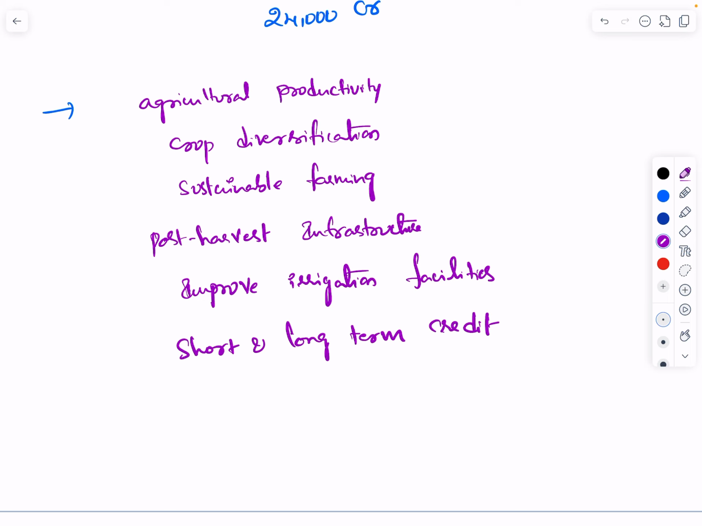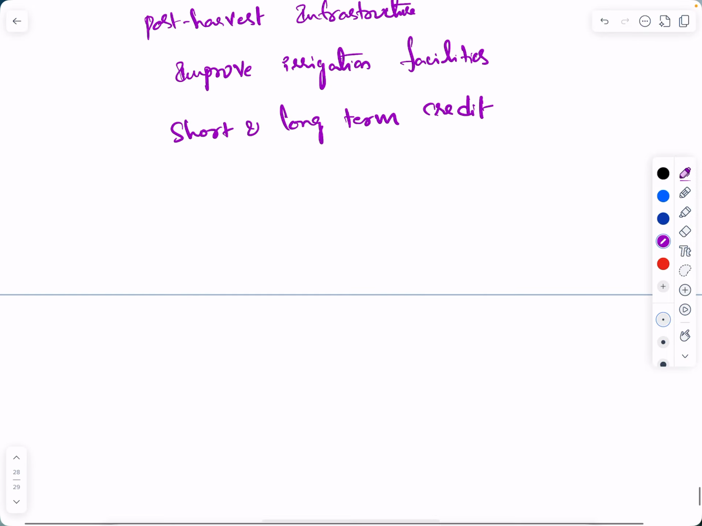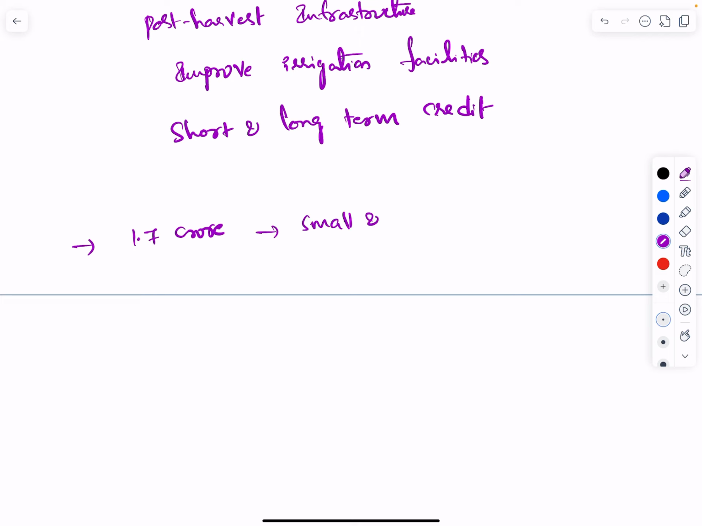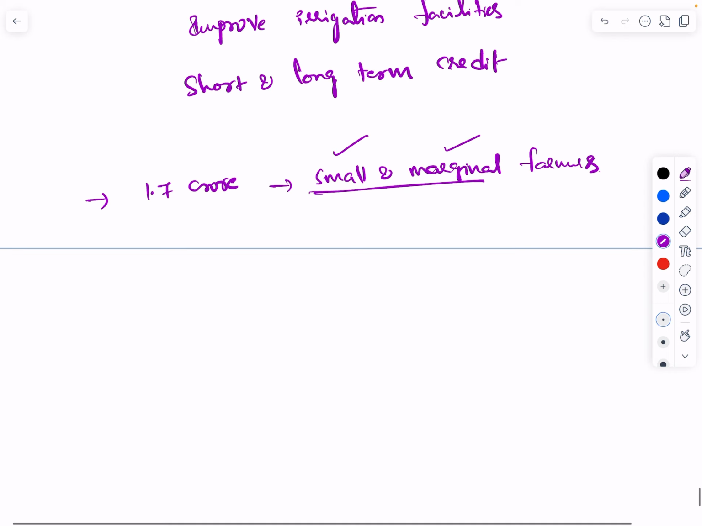And with that scheme, approximately we are expecting 1.7 crore farmers will benefit, and most of them are small and marginal farmers. For you, the small task here is to pause the video and define who is a small farmer, who is a marginal farmer, and what is the criteria to decide small and marginal farmers. There is a definition actually. Please try to check it.